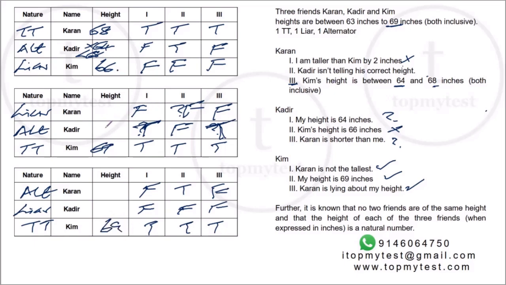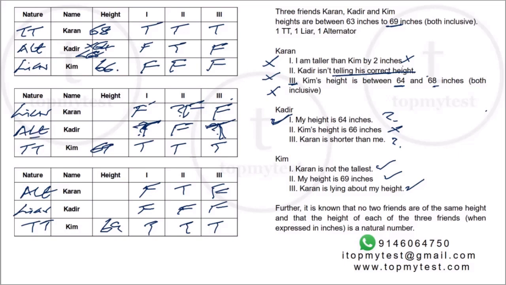Alright, so let's look at what happens if Karan is a liar and Kader is the alternator. If Karan is a liar, all his three statements will be false. Right, we already know the first and the last are false. The second statement will also be false. What is the second statement? The second statement says Kader isn't telling his correct height. This is a false statement. So the true statement would be Kader is telling his correct height. So Kader's height is correct, which will be consistent with Kader's personality.